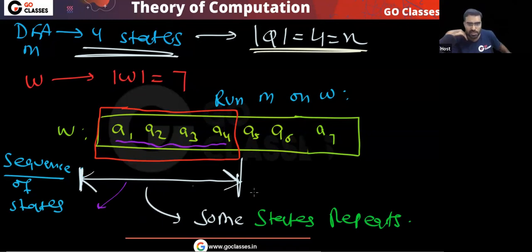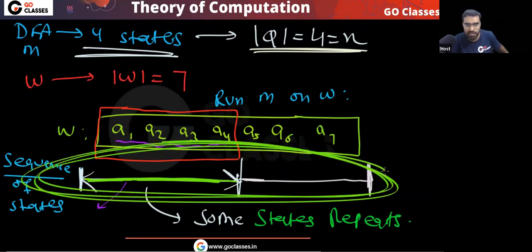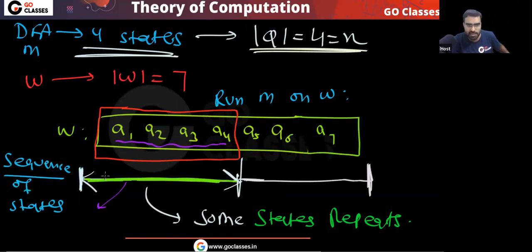See, this is your sequence. Your sequence will actually end here. But you only tell me the length of the sequence for the first 4 symbols. This is the entire sequence, and in this entire sequence, you tell me the length of the sequence for the first 4 symbols. That will be 5.